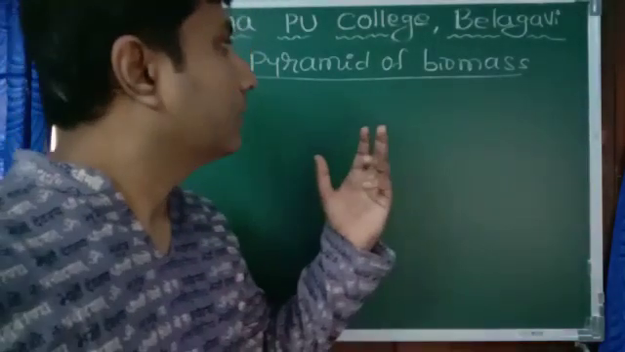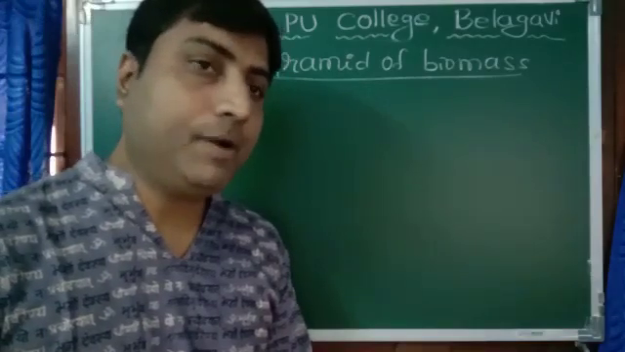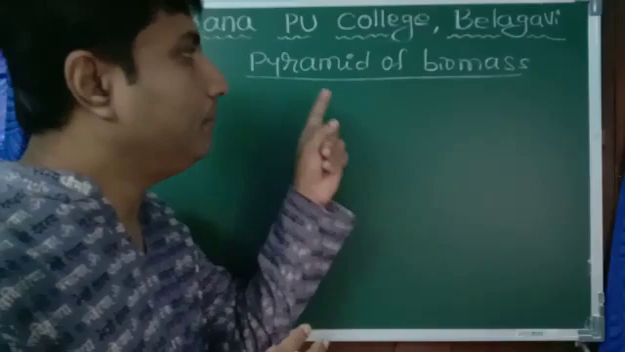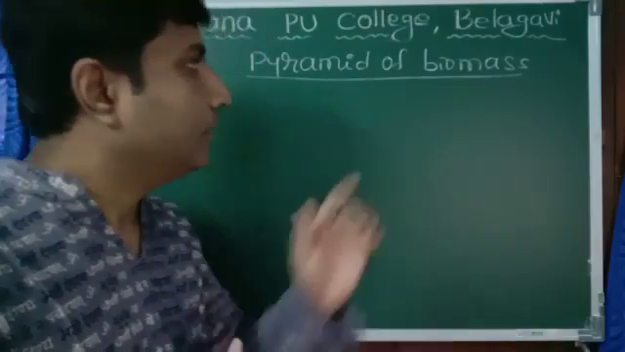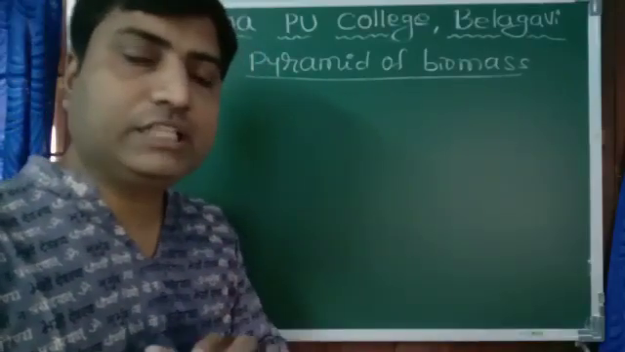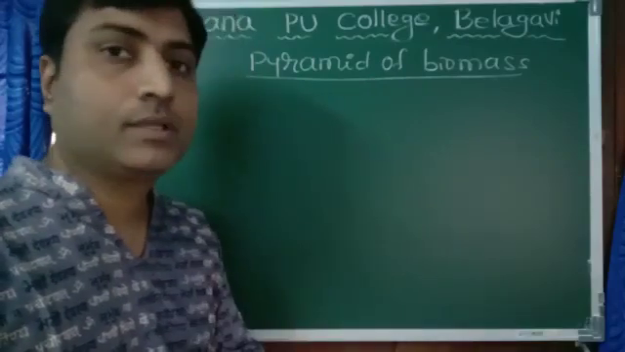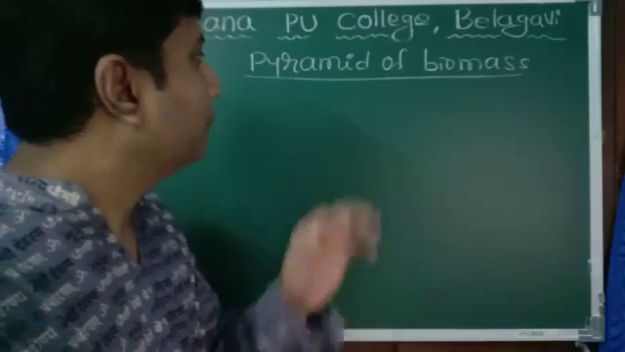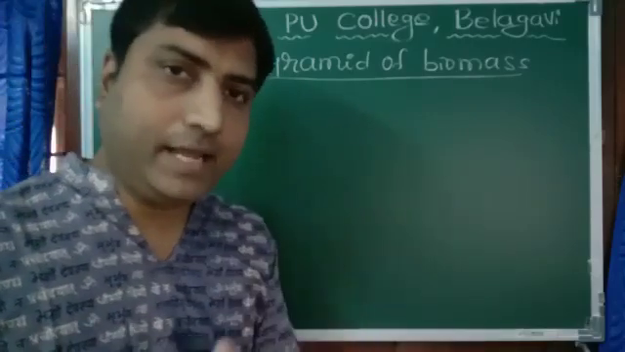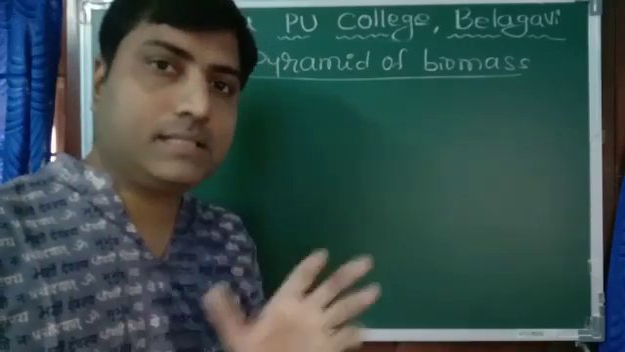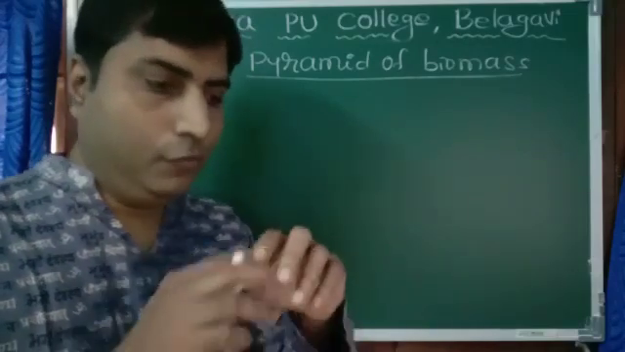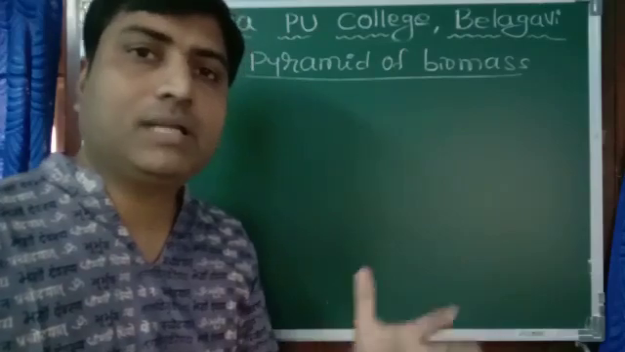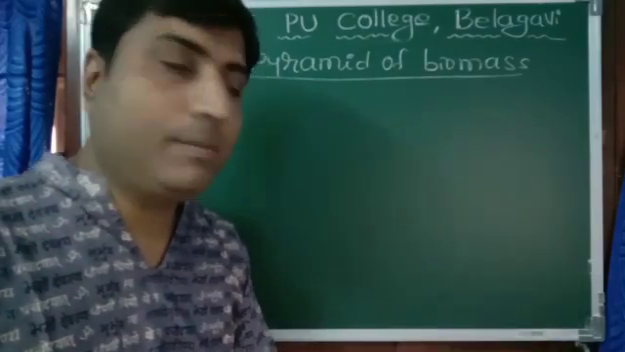Yes, students, in the last session we studied the pyramid of number, and now we will study the pyramid of biomass. Biomass is body weight. Generally it is considered as dry weight, that is, the organic content of the body. Similarly, in a grassland ecosystem, if you take 1 square kilometer of area, the biomass of the grass in that area will be maximum.